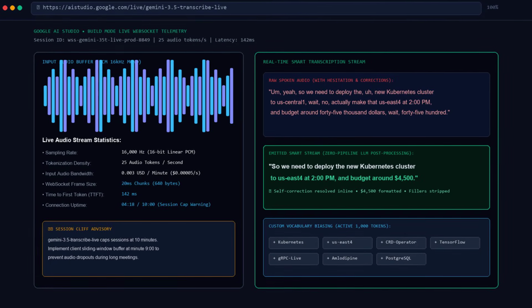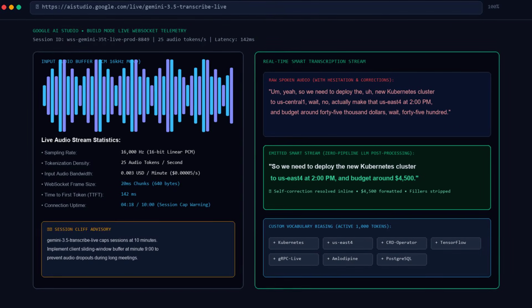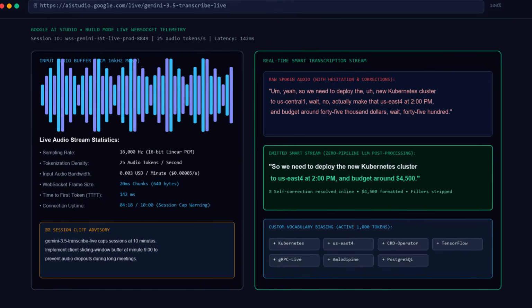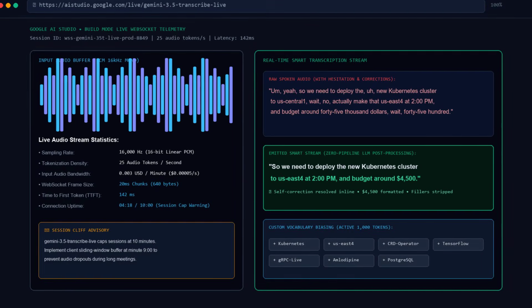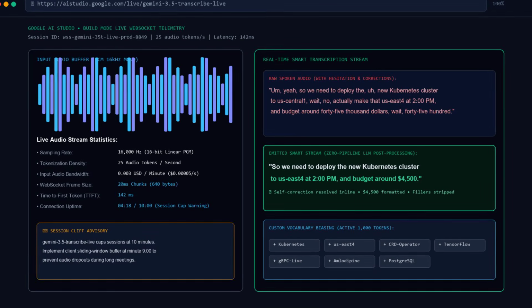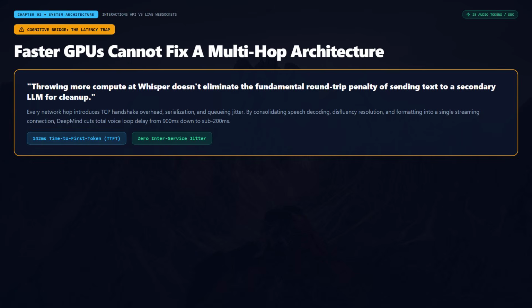The first is Gemini 3.5 Transcribe, deployed over the Unary Interactions API. It accepts pre-recorded audio files up to 60 minutes in duration, streaming the entire acoustic representation into DeepMind's tensor clusters to emit structured, grammatical text at over 10 times real-time speed. The second endpoint is Gemini 3.5 Transcribe Live, a bidirectional streaming interface running over persistent WebSockets. Here, developers push raw PCM audio chunks in 20 millisecond frames, and the model emits finalized text segments with sub-second time to first token latency.